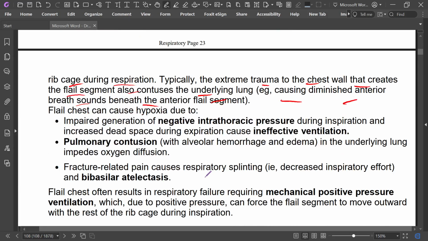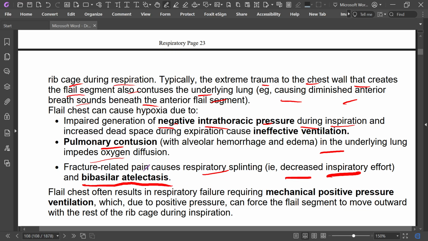Flail chest can cause hypoxia due to impaired generation of negative intrathoracic pressure during inspiration. Pulmonary contusion in the underlying lung impairs oxygen diffusion, and fracture-related pain causes respiratory splinting, decreased inspiratory effort, and bibasilar atelectasis.